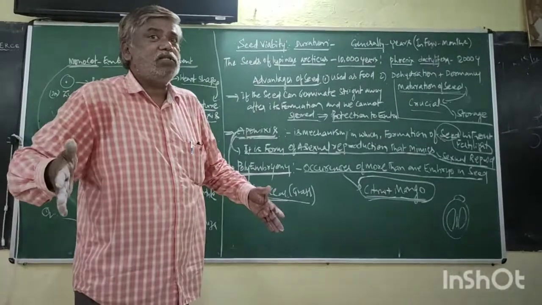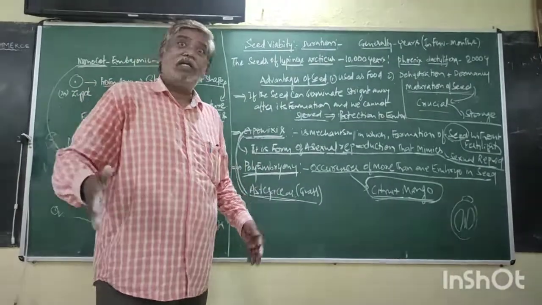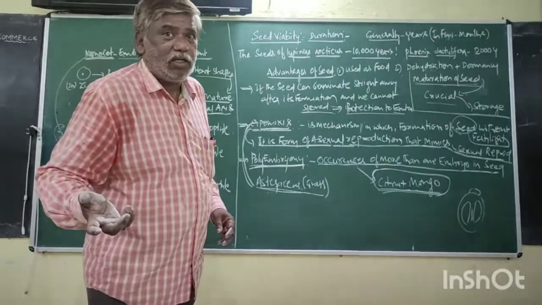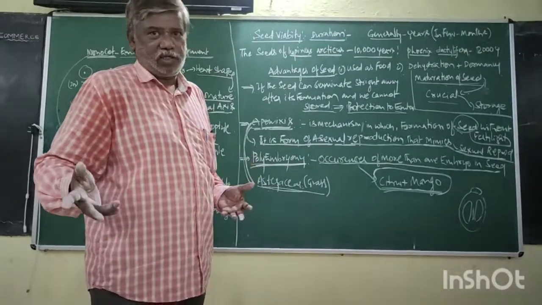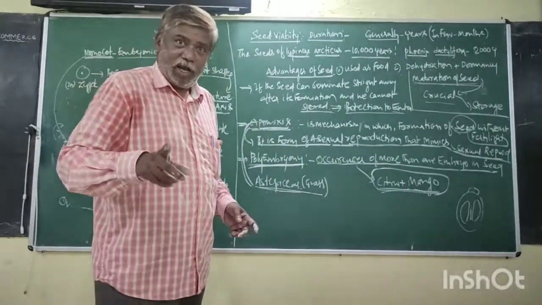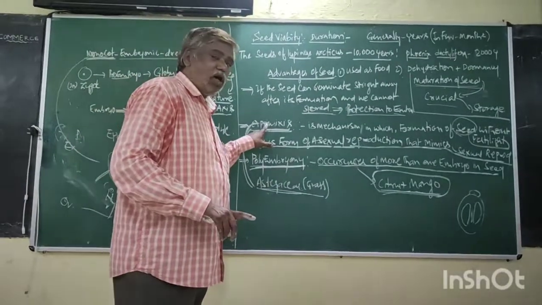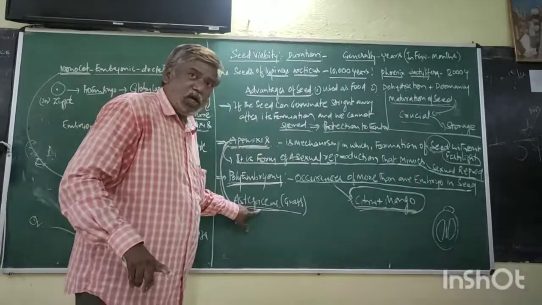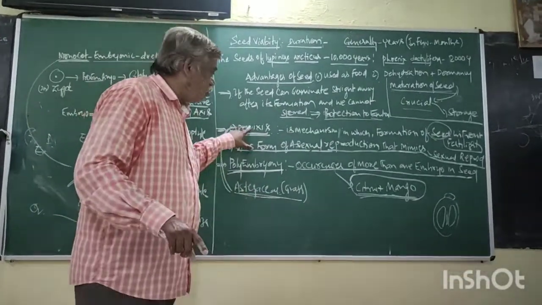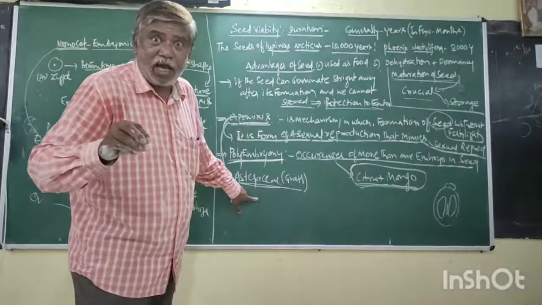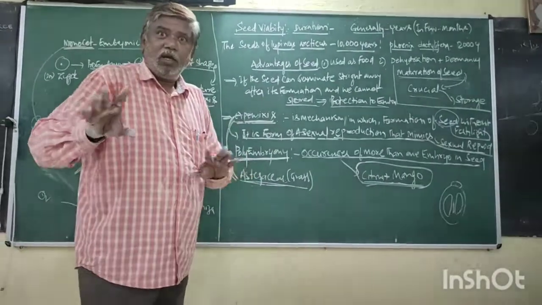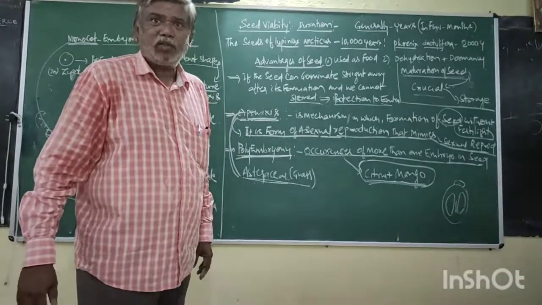If meiosis occurs, segregation is there, and the desirable character and yield may increase or decrease. Apomixis is not common in all plants. It is common in Asteraceae, but it does not occur in other agricultural plants.